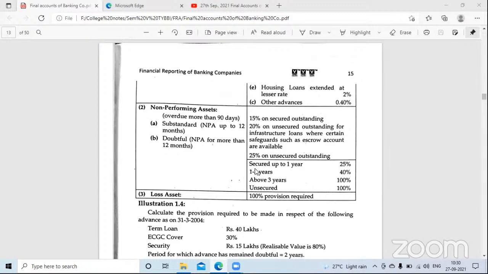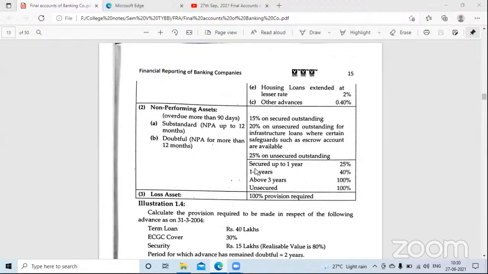What do you mean by secured and unsecured? Secured means the bank is giving you a loan on the basis of something. That is, they have kept something with them as collateral, car papers, house papers and all. So it is secured. Suppose the customer is not repaying the loan, the bank will sell that particular asset and recover the loan amount which the customer is not paying.